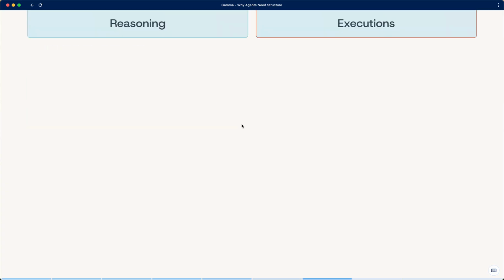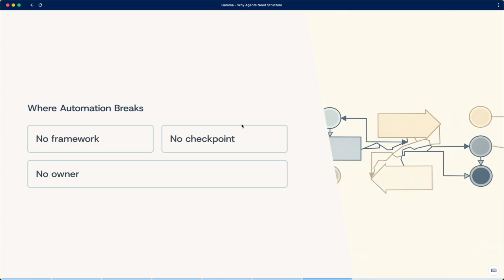Slide 7. Where automation breaks. This slide shows where traditional automation fails. Without a decision framework, without a human checkpoint, and without a clear owner, high-risk actions end up auto-executing, with no one clearly accountable for the outcome.